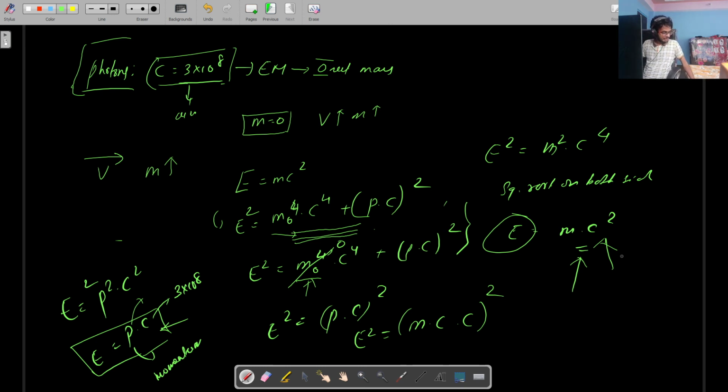Wave nature of matter. de Broglie's relation for wave particle duality. There is a formula that relates the wave nature. Can you tell me which factor decides the wave nature? What is the factor that is closely associated with wave nature? What is the first thing that you try to infer from a wave?